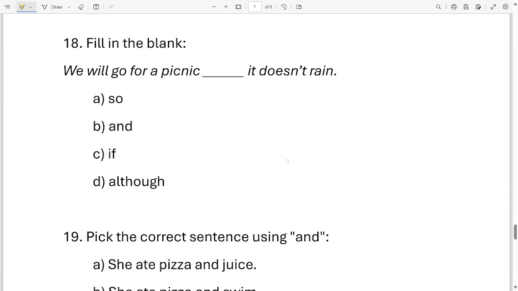Question number 18, fill in the blank. We will go for a picnic dash it doesn't rain. Which word should I fill over here? So, and, if, although. Which one is the correct option to fill in this blank? It is option C. We will go out for a picnic if it doesn't rain.